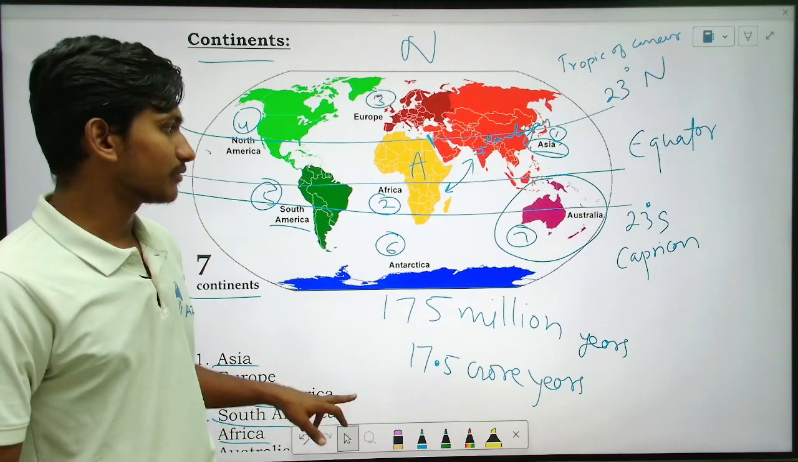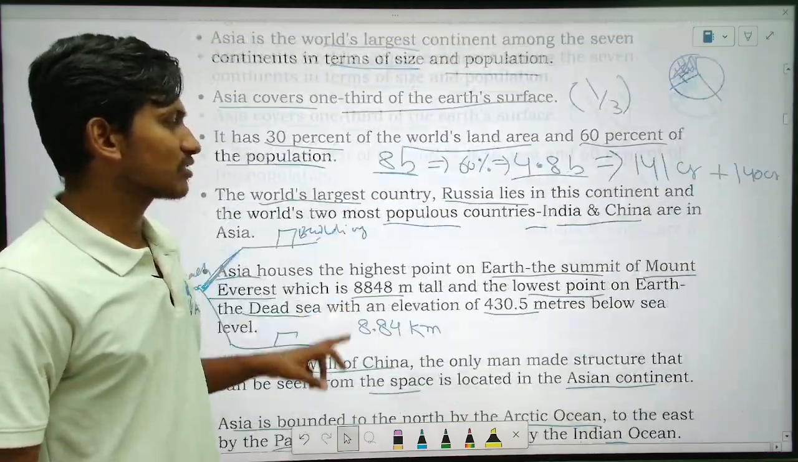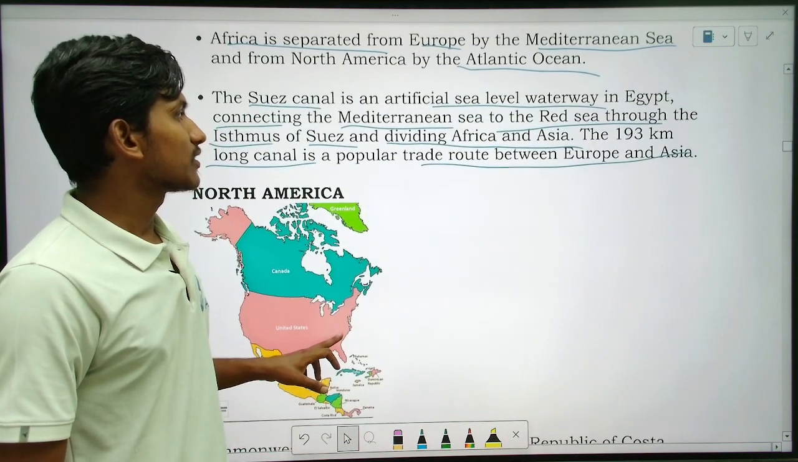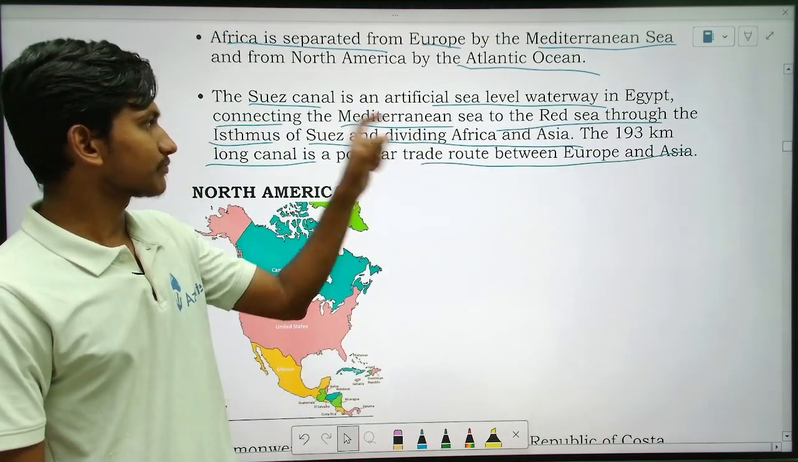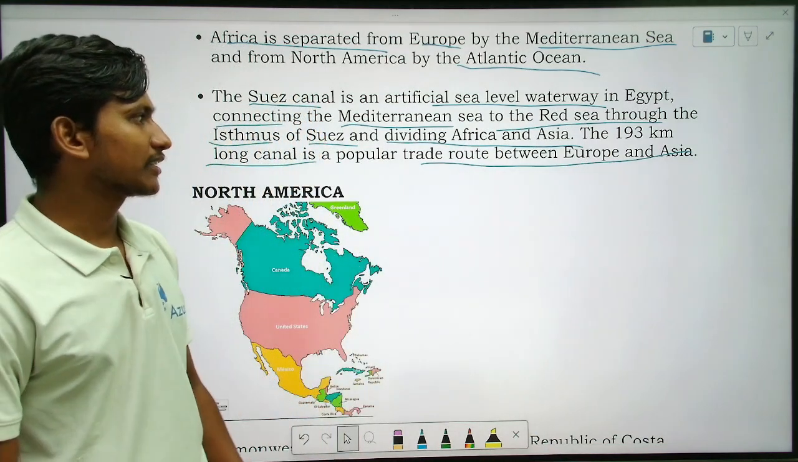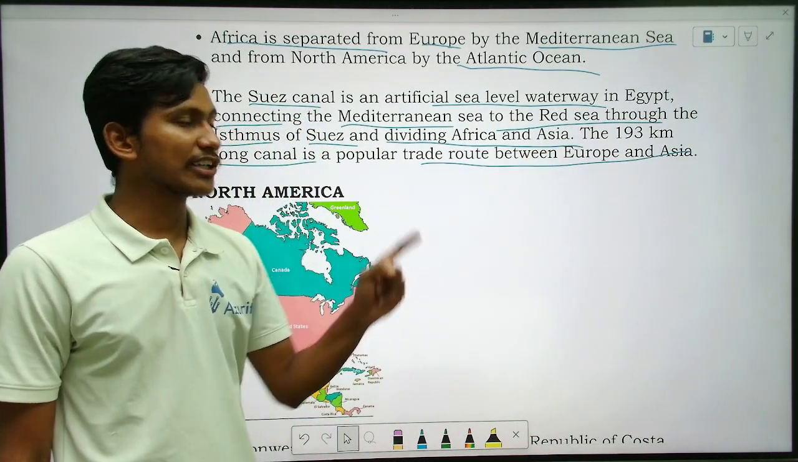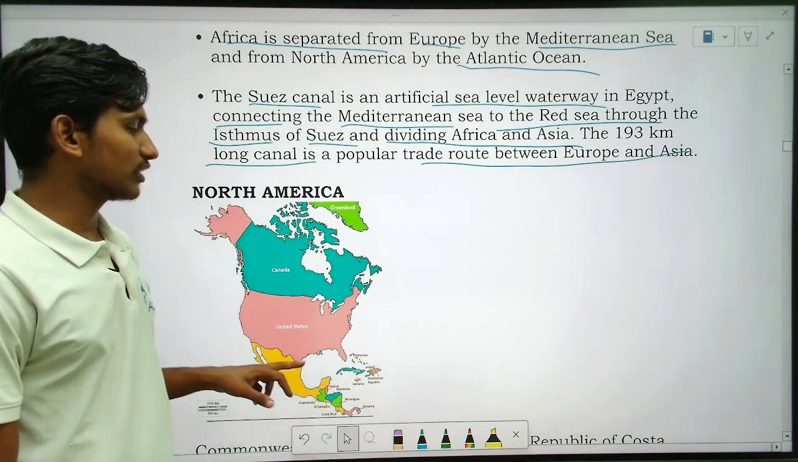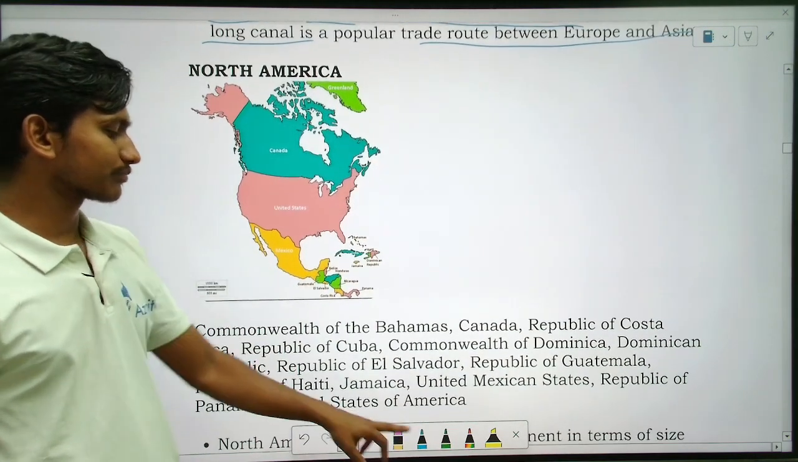Okay, good. So remember that Suez Canal is connecting what parts? So see here, Suez Canal connects the Mediterranean Sea to the Red Sea. Okay, so that is 193 kilometers. Okay, fine. So should we go to the next, that is North America now.